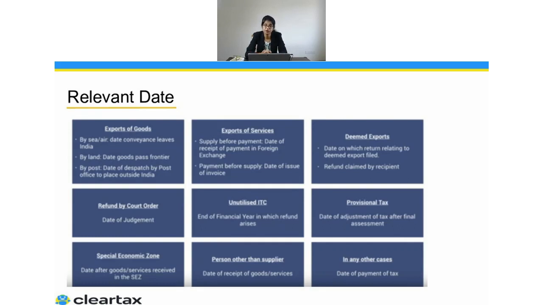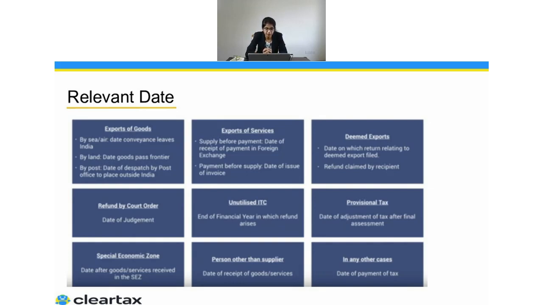So here, in case of export of services, if you are receiving the advance, then whenever you raise the invoice, from that particular date, the government is going to count your 2 years. Second case could be when you have not received the advance, you have already raised the invoice. So government says whenever you receive the money, from there I'm going to count the 2 years. This is because the government wants to make sure you are done with the supply, and you're also receiving the money from that person.